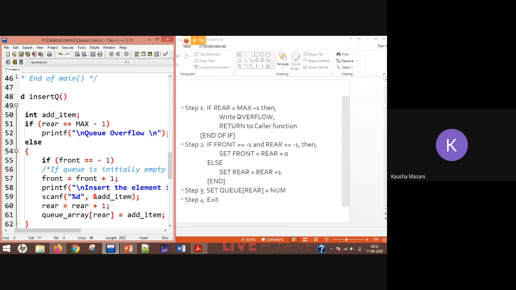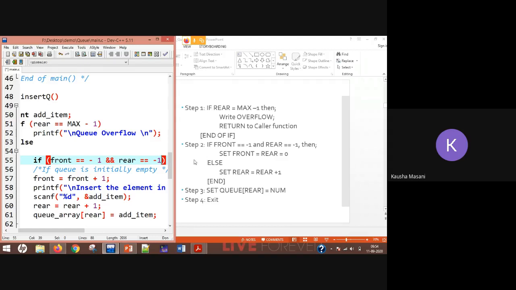Now, according to our algorithm, if rear is equal to max minus 1 is true, so here I have written if, line number 51, if rear is equal to max minus 1, max is my 50, then printf q overflow, correct? Else, if front is equal to -1, or you can also write here and rear is equal to -1, fine.